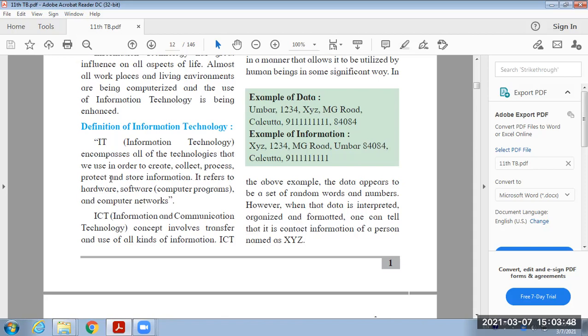Okay, in short, we can say that IT is the process where we are creating the information or we can say that we can create the data, we can collect the data, we can process it, we can protect it, and store the required information. Okay, all these terms create, collect, process, protect, and store. It includes all the processing of all the requirements.